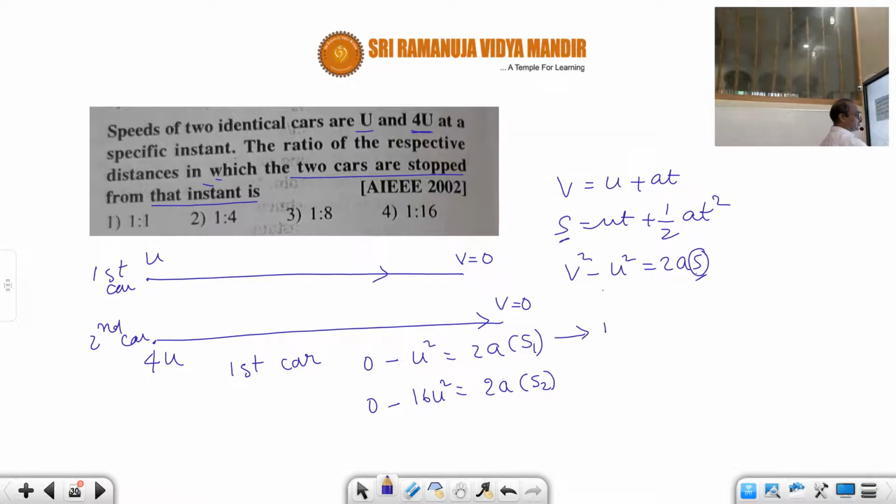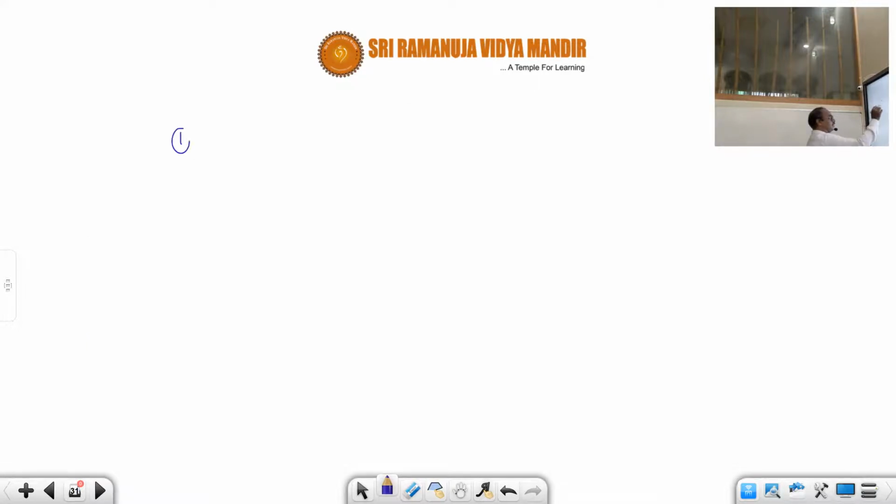Let us call this equation 1 and this equation 2. Now our aim is to calculate the ratio of the distances s1 by s2, so we divide equation 1 by equation 2.